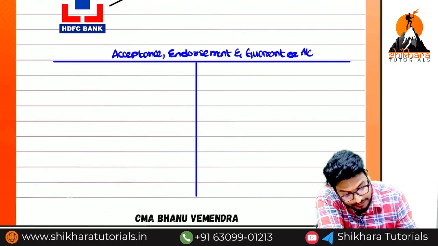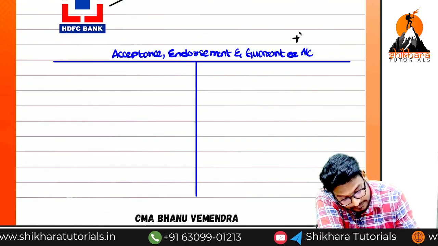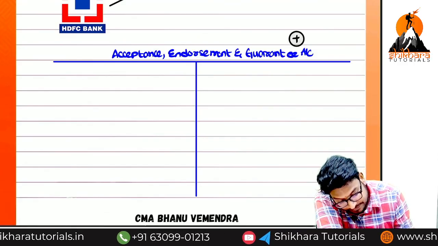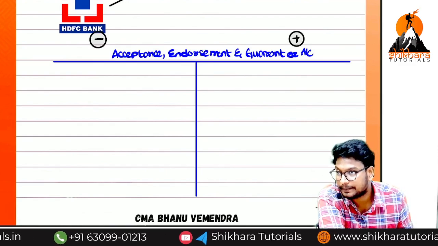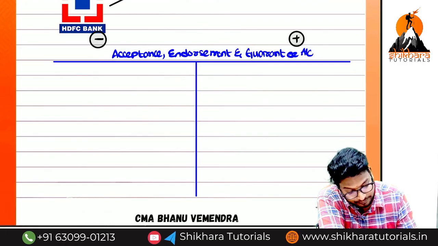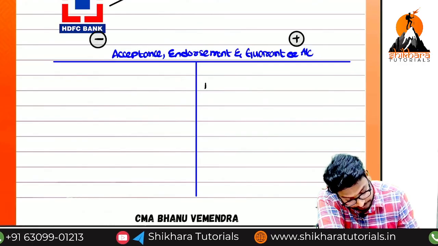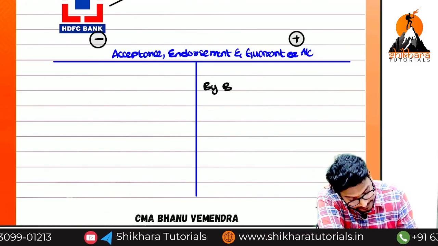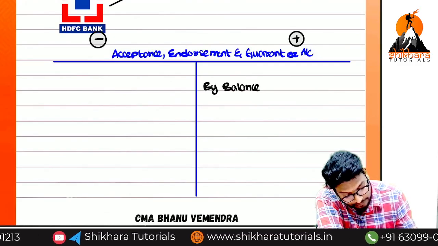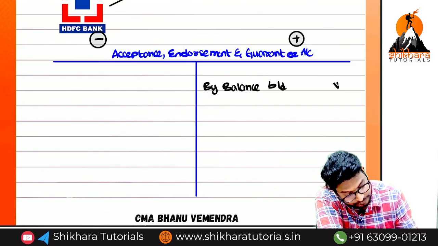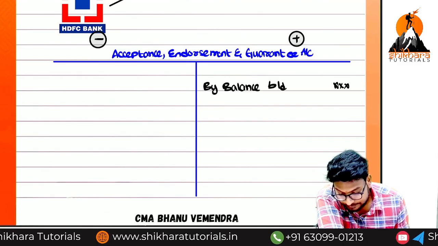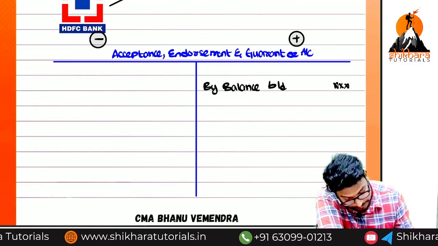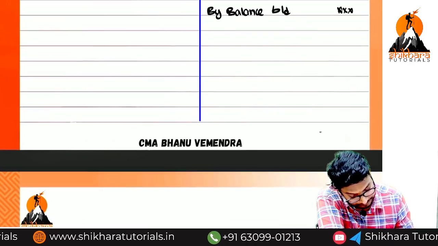So what do we need to do? Increases go on which side? Credit side. Decreases go on which side? Debit side. Can you tell me where we need to record the opening balance? Credit side, with the name of by balance brought down. Obviously, where do we record the closing balance? Debit side, to balance carried down.